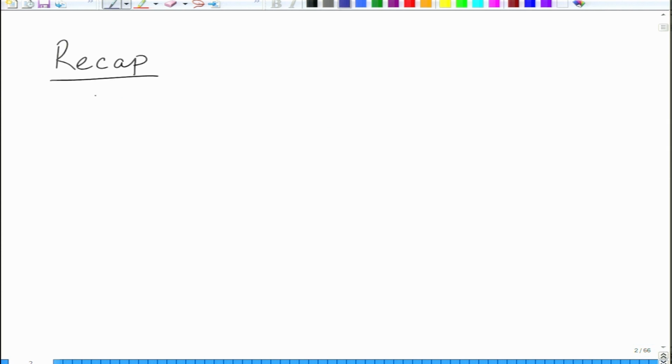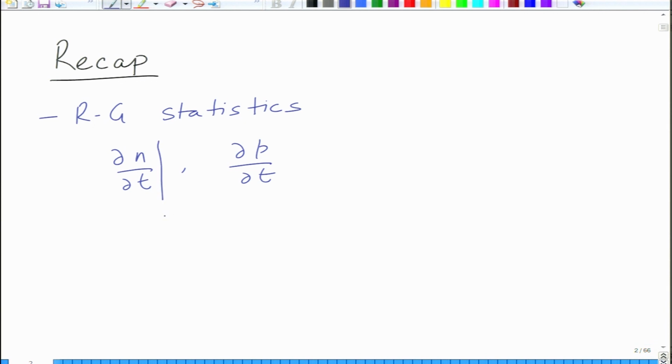So, in the last lecture we talked about recombination and generation statistics. Basically we looked at the change in electron concentration and the change in hole concentration, and we are mostly dealing with the change in the minority carrier concentration. Essentially, this del n by del t is valid for a p type semiconductor, and this del p by del t is for the n type semiconductor.